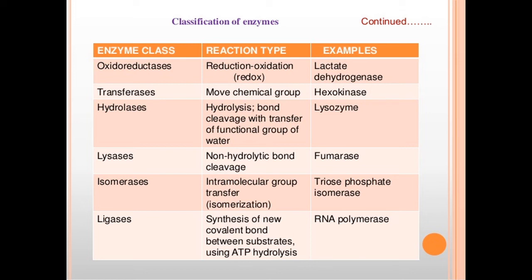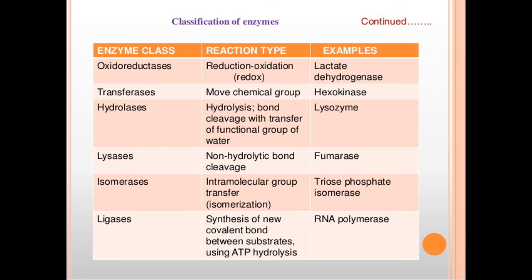For example, fructose 1,6-bisphosphate in the presence of aldolase forms two 3-carbon compounds, that is DHAP and phosphoglyceraldehyde, that is dihydroxyacetone phosphate and glyceraldehyde 3-phosphate. Here there is no role of water, H plus or OH minus ions. One more example is pyruvic acid, which splits into acetaldehyde plus carbon dioxide in the presence of pyruvic carboxylase enzyme.